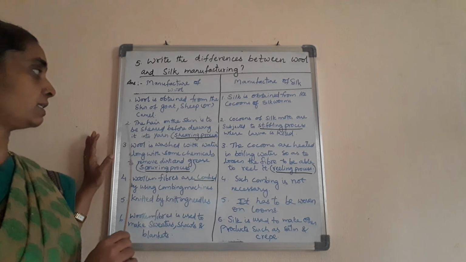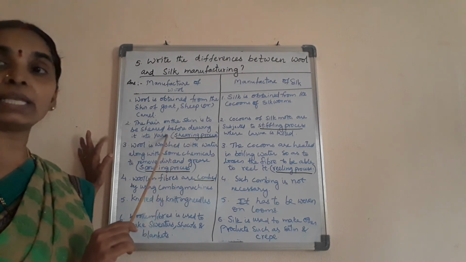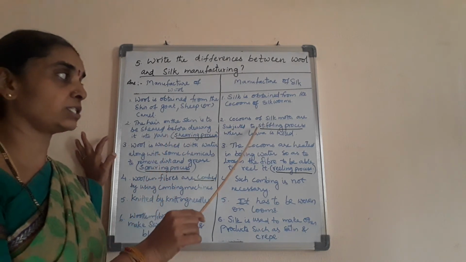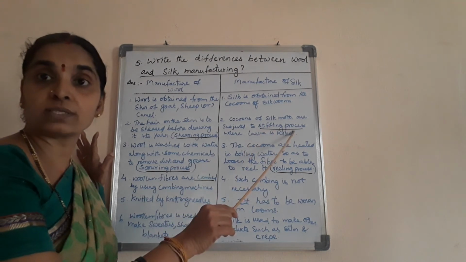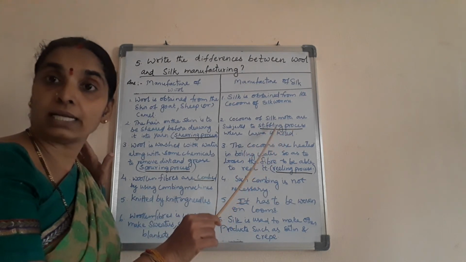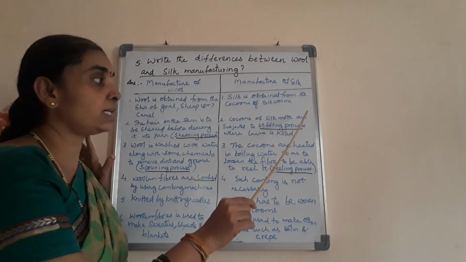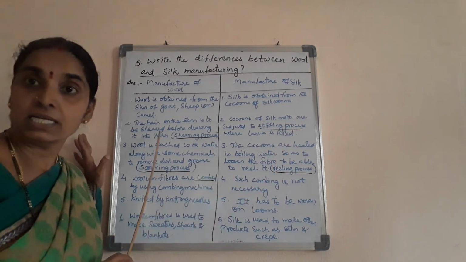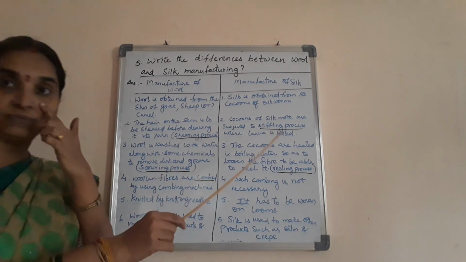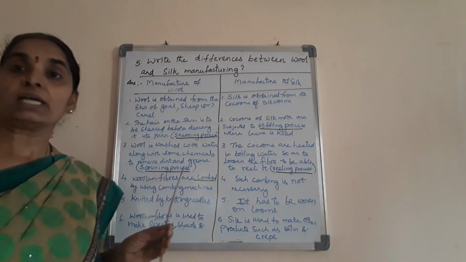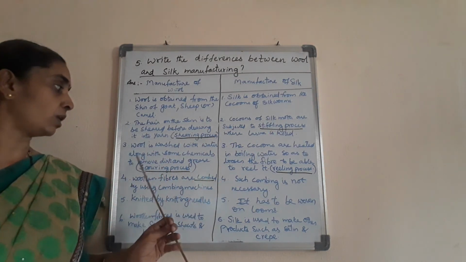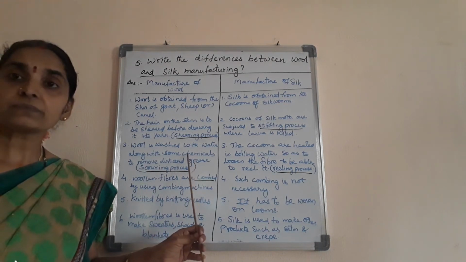The hair on the skin is to be sheared. So here the shearing process is carried out, whereas such shearing is not done for silk. Instead, the stifling process is done to kill the larva inside the cocoon in order to get the continuous silk thread. So here stifling is done, there shearing is done. This is the difference.